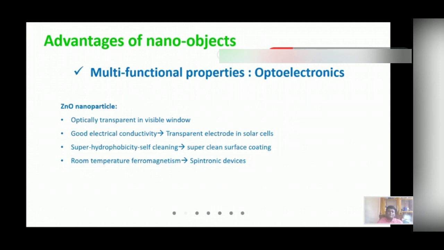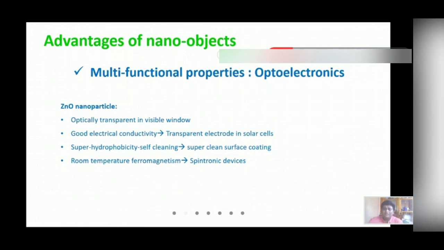Suppose we consider zinc oxide, it is optically transparent, it has good electrical conductivity, super hydrophobicity, and room temperature thermal properties. All these properties are available in it, so that it can be used for different purposes. The same material can be used for different purposes, like transparent electrodes in solar cells, super thin surface coatings, and also in various electronic memory devices. So that is what is multifunctional.